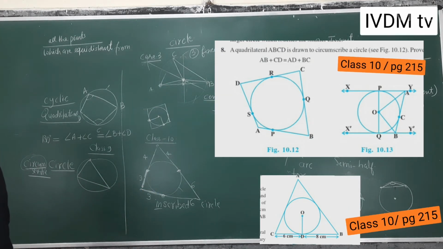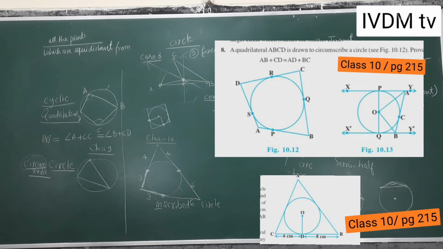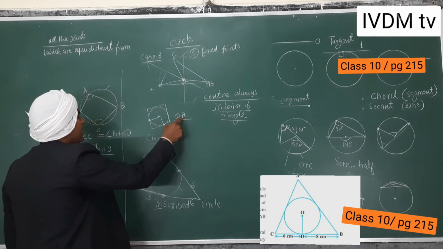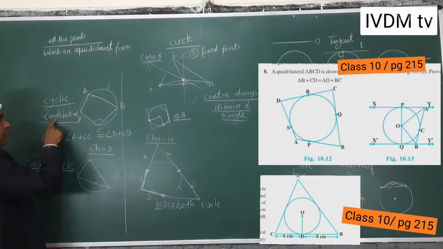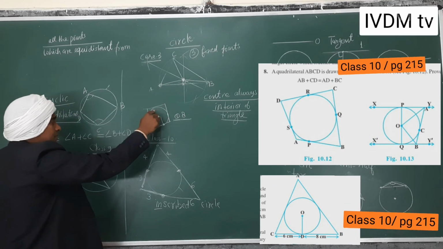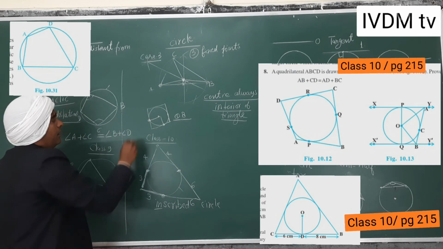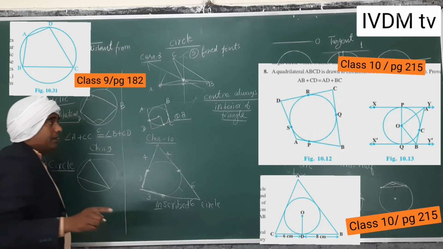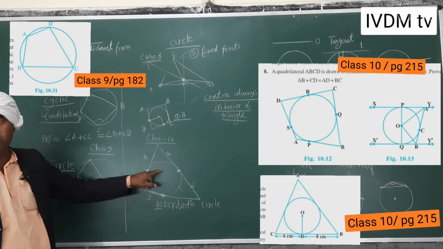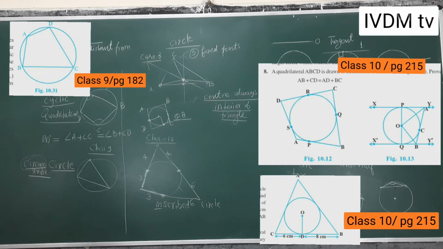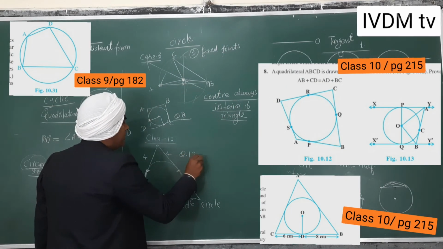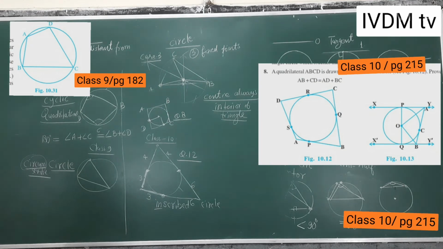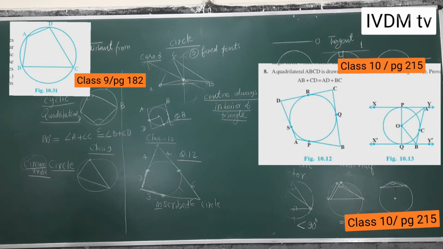In 10.2, question number 8, just similar, cyclic quadrilateral, this one, but here the circle is inside and the quadrilateral is outside, and suppose ABCD is there. So at that time in class 10th, this type of question is there. This type of question is question number 12. And this is question number 8 in class 10th, page number 214, exercise 10.2.